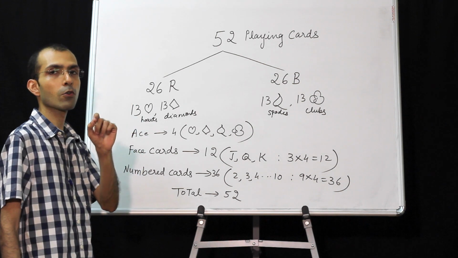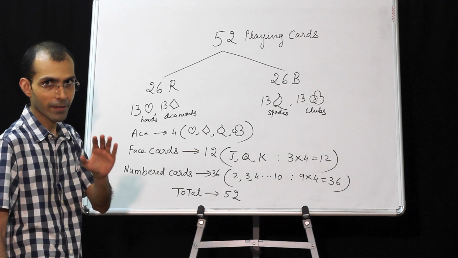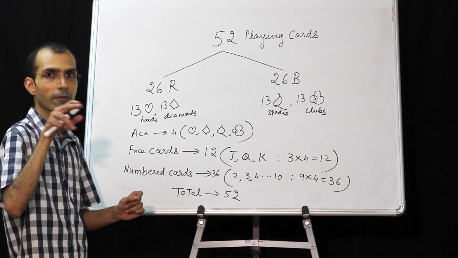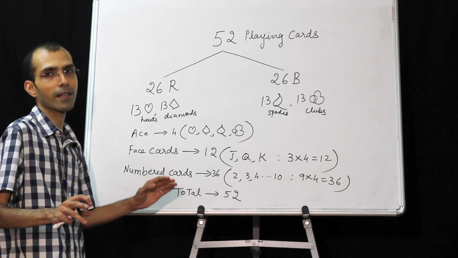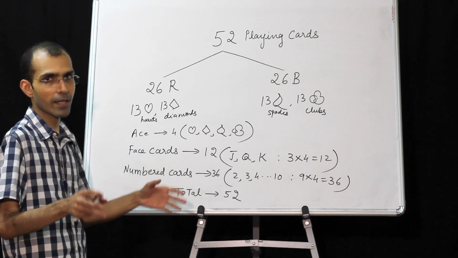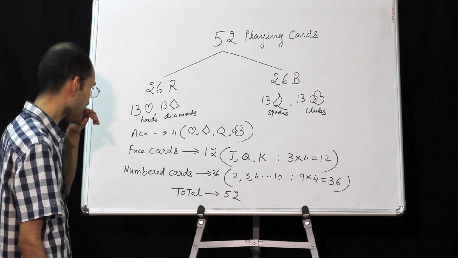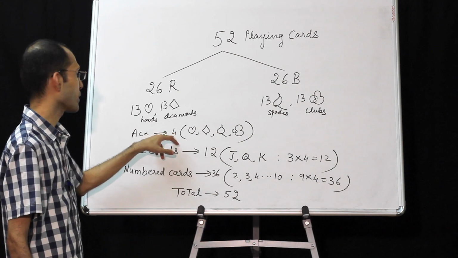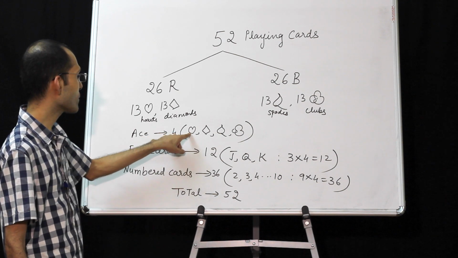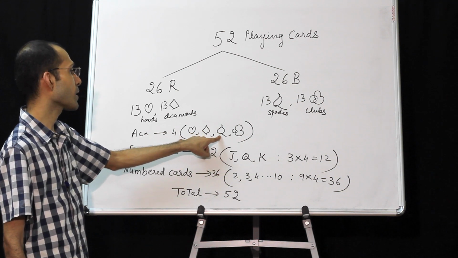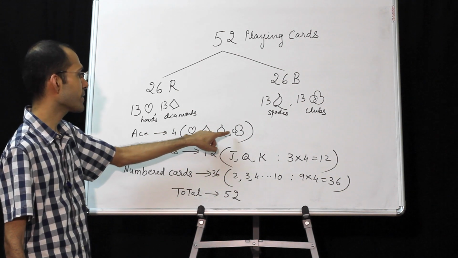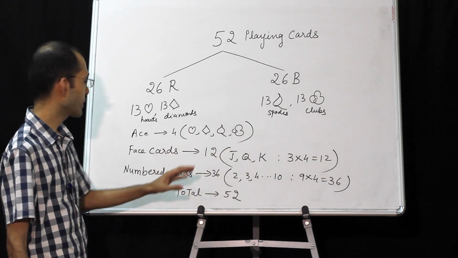Ace is also known as an honor card. You cannot call it number 1 card. There is no number 1 put on ace. Ace is not a numbered card. So there are 4: 1 ace of hearts, 1 ace of diamonds, 1 ace of clubs, 1 ace of spades.